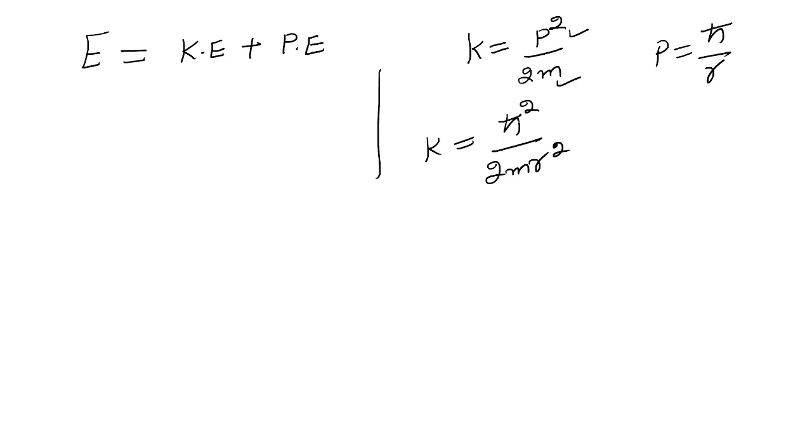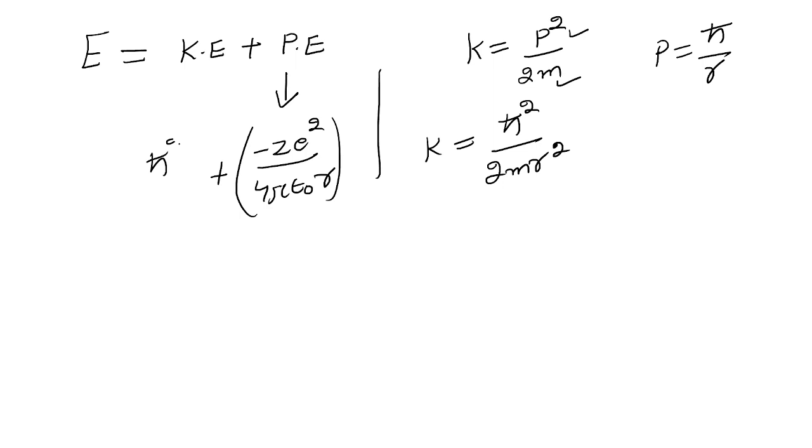What is the potential energy? You know that it is minus Z e square over 4 pi epsilon naught r. What is this Z? Z represents your atomic number. For hydrogen this is 1. This is the potential energy, and to it you add the kinetic energy, h bar square over 2m r square.